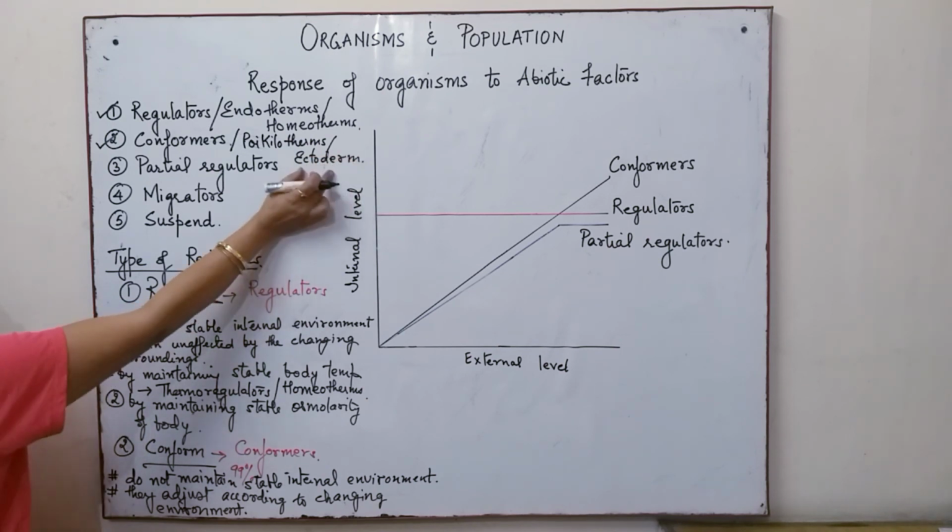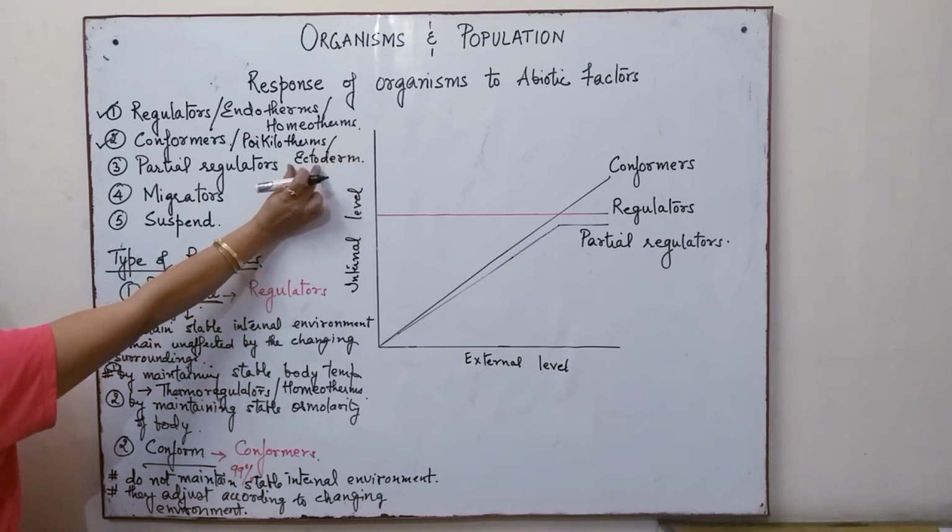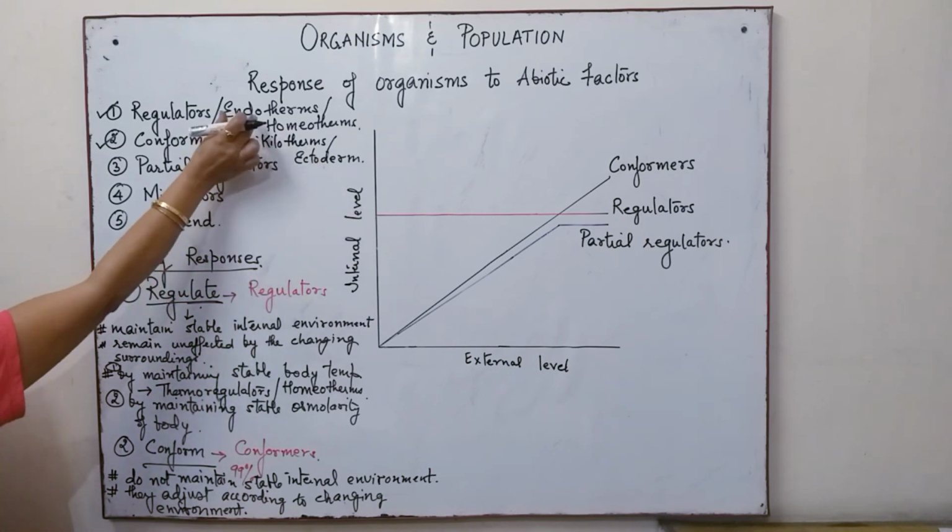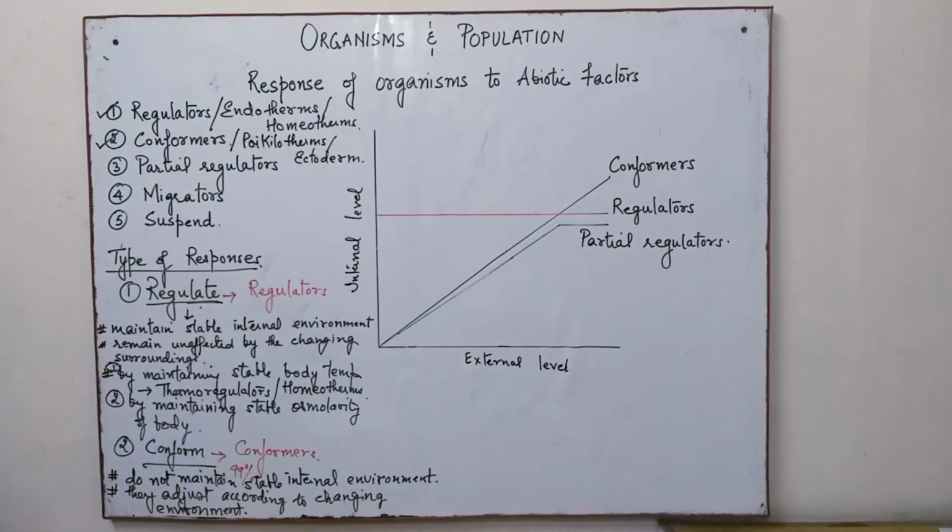Because here the external environment affects the organism. Endotherms, because the internal environment remains stable. Now these conformers have to change their body temperature and the osmotic concentration according to the surroundings.